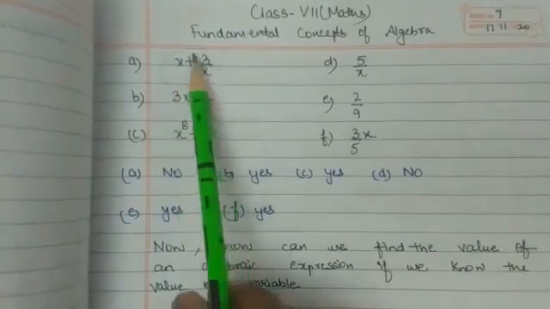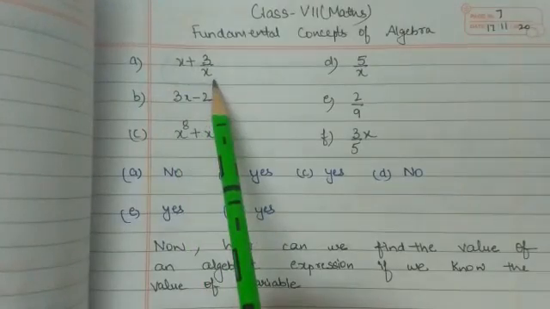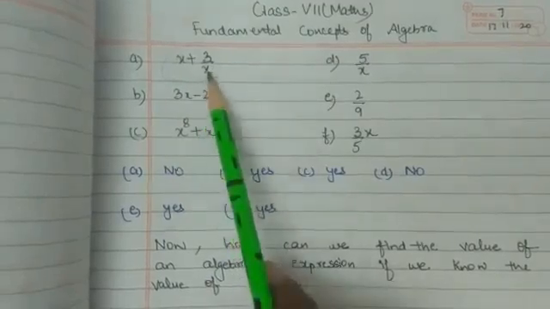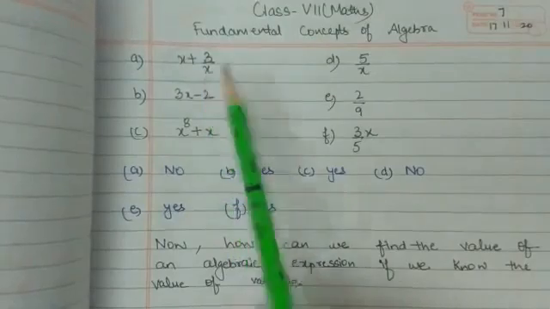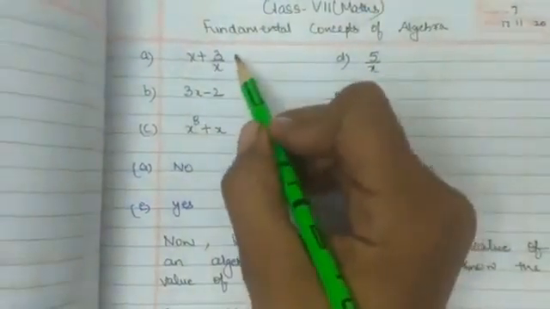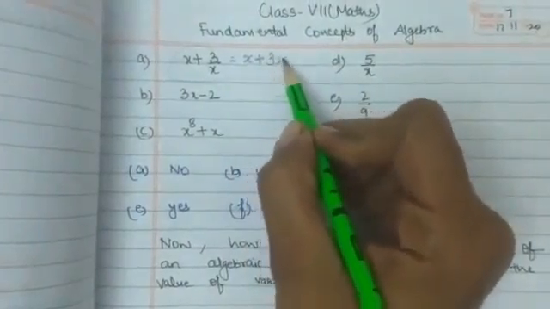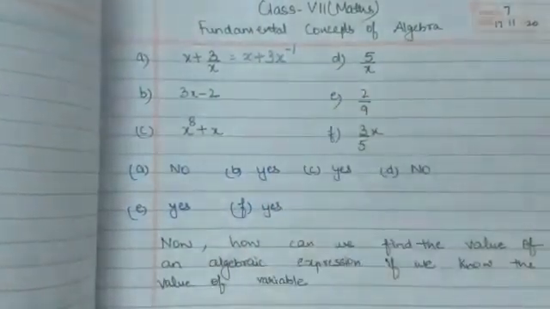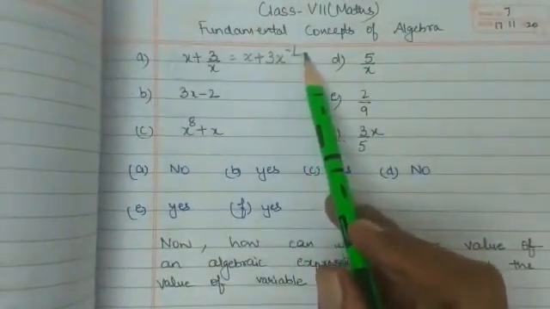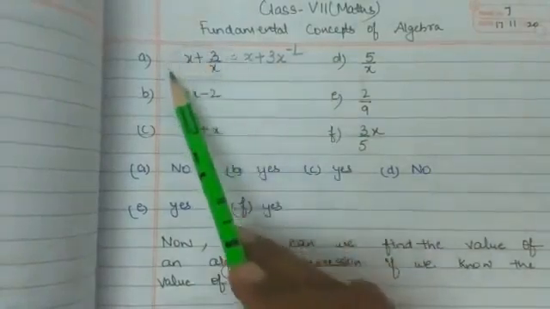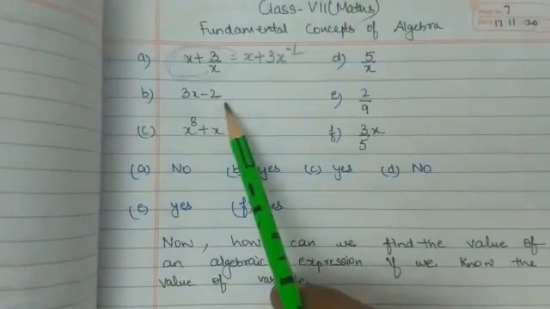Now this is an algebraic expression, but it is not a polynomial because the variable has a negative exponent. If we write it like this, x plus 3 x raised to power minus 1, it is very clear that there is a negative exponent. So this will not be a polynomial.